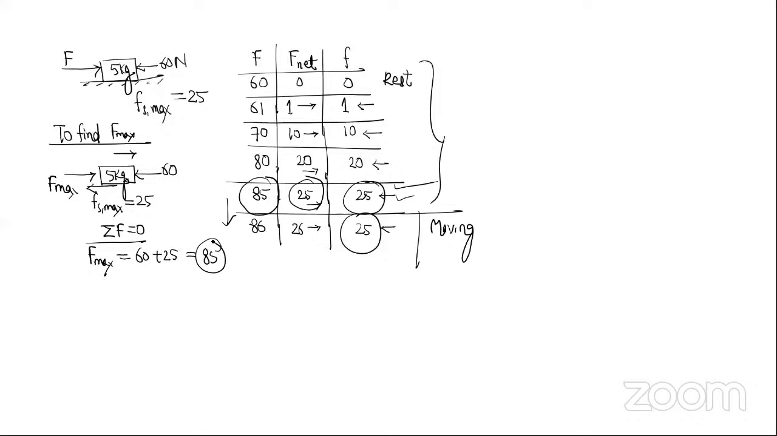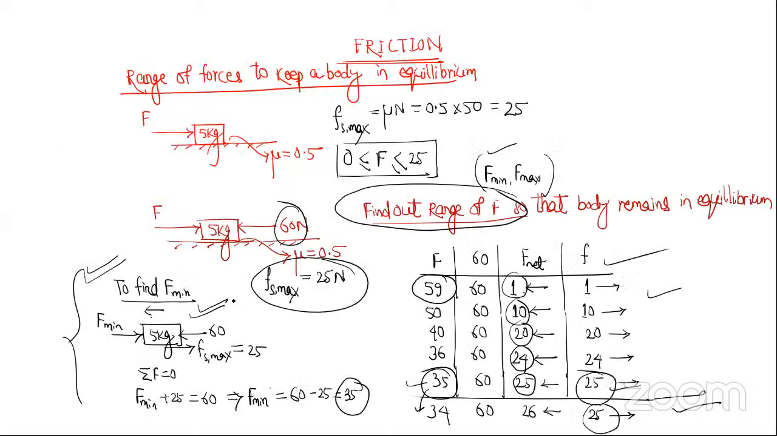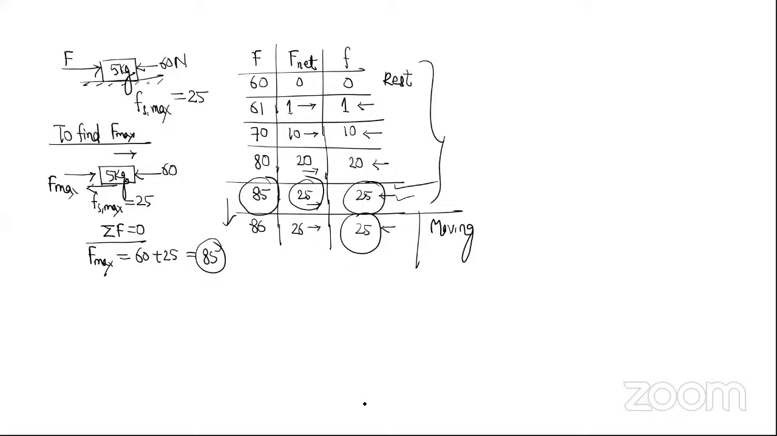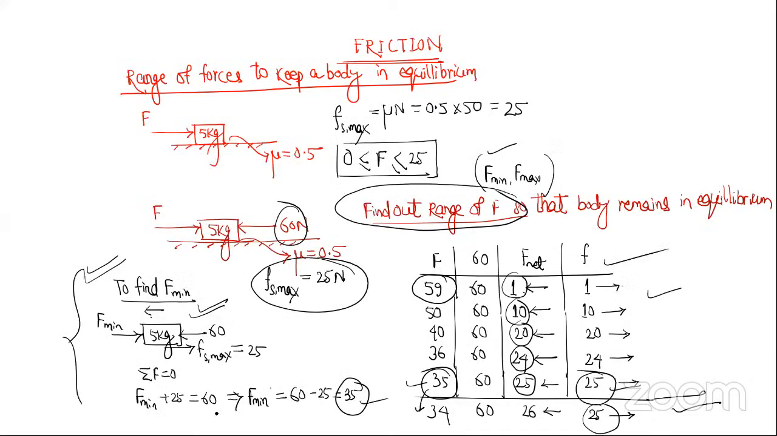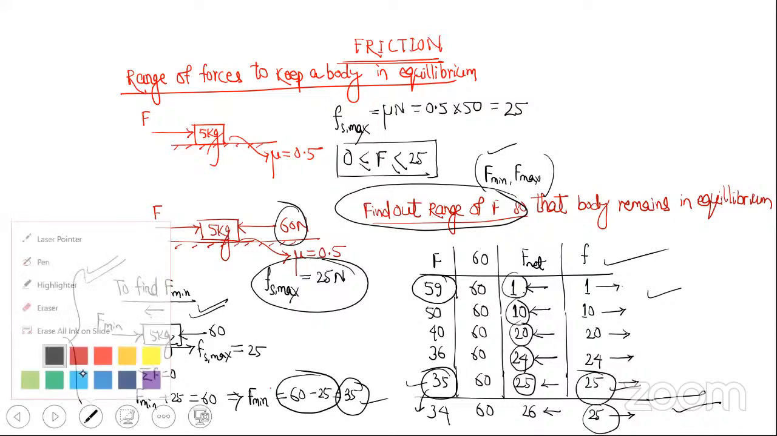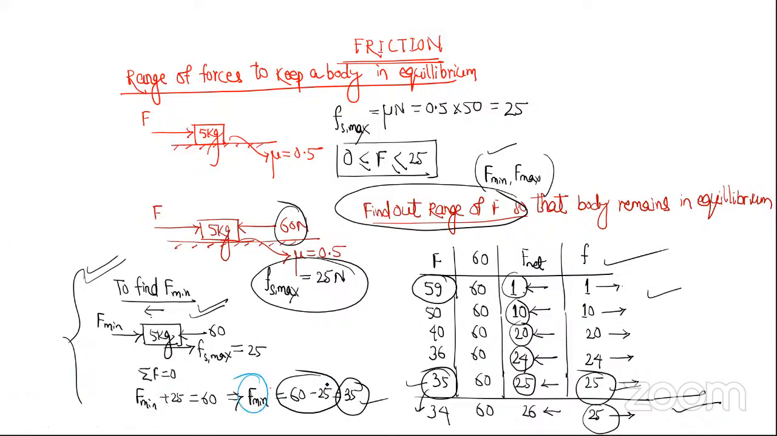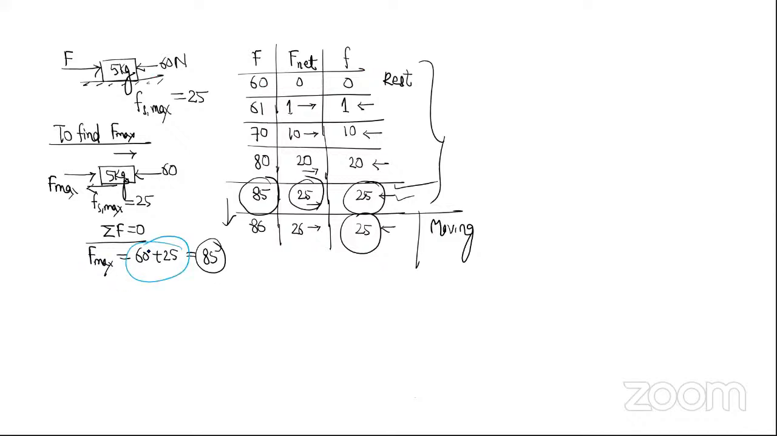Okay. So there is a shortcut also. But still, you remember this method. The shortcut is simple. It is 60 plus maximum friction and 60 minus maximum friction. See here, what is 35? It is 60 minus maximum friction, isn't it? Here, F minimum is 60 minus maximum friction. And here F max is 60 plus maximum friction.